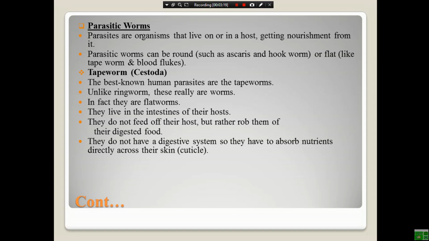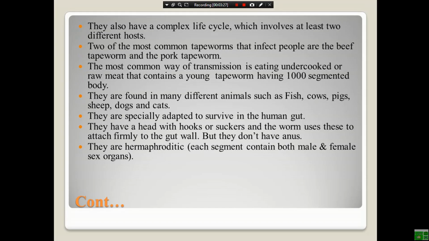They do not have a digestive system, so they have to absorb nutrients directly across their skin or cuticle. This type of worm also has a complex life cycle because it involves two different hosts, known as cattle and human being.